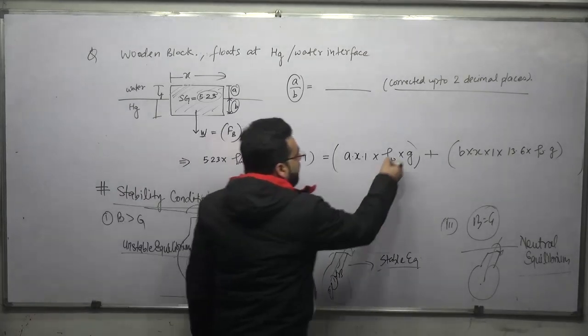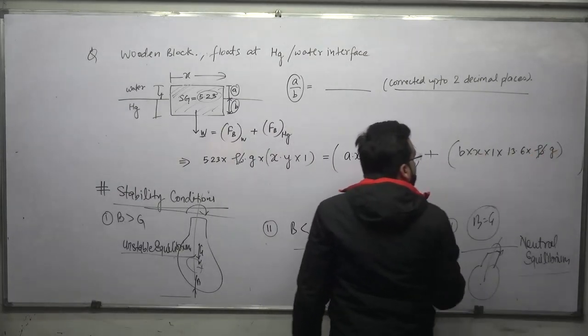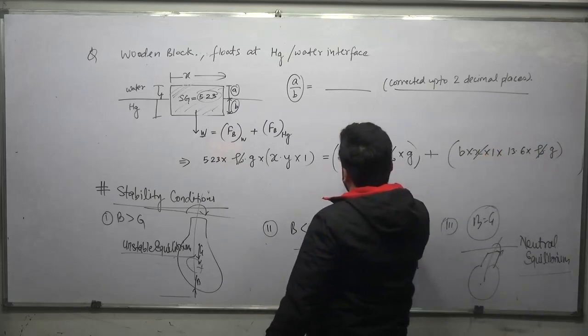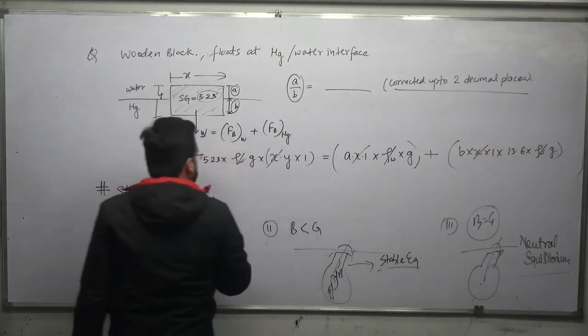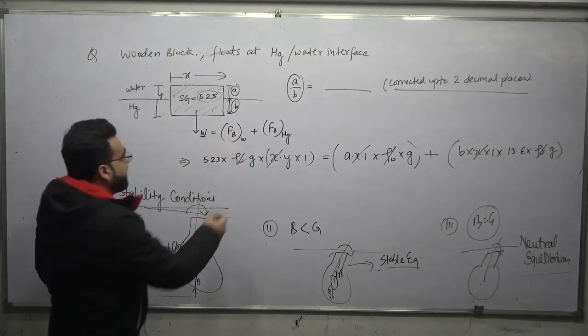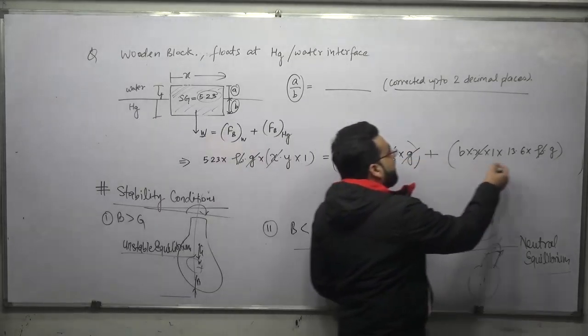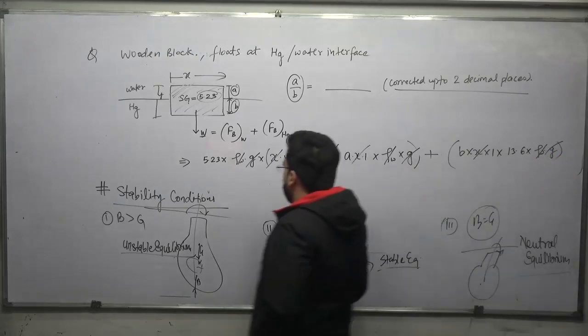So rho W, X, and G cancel out. What are we left with?